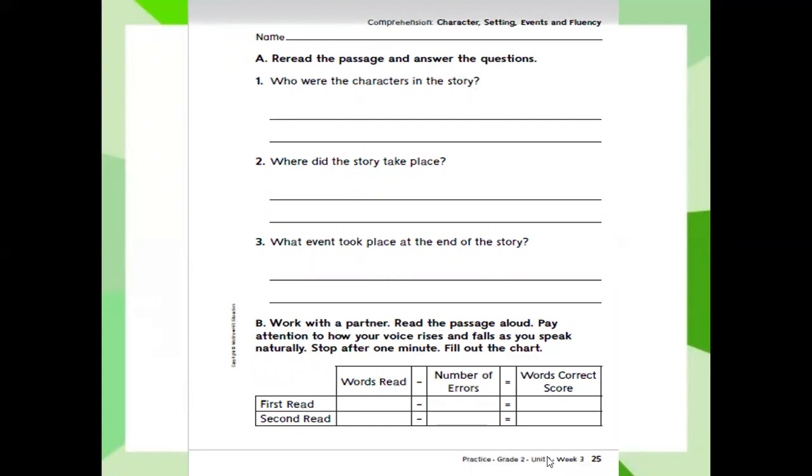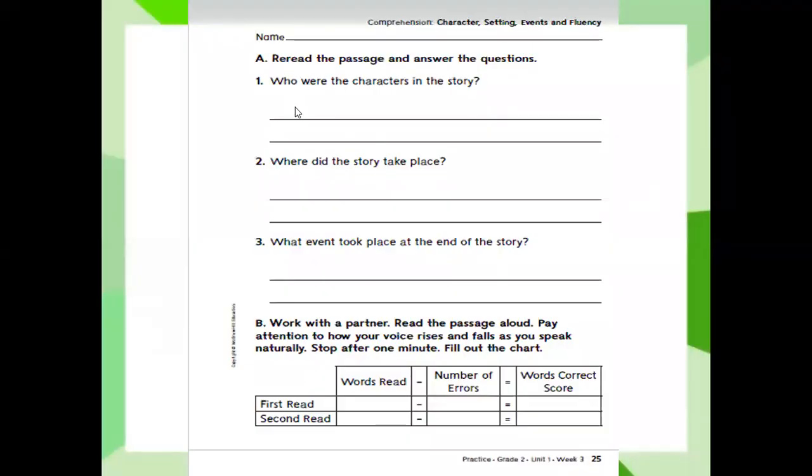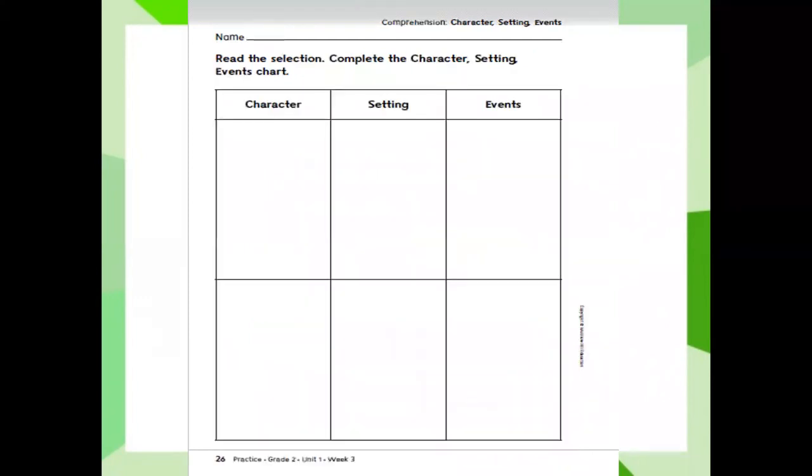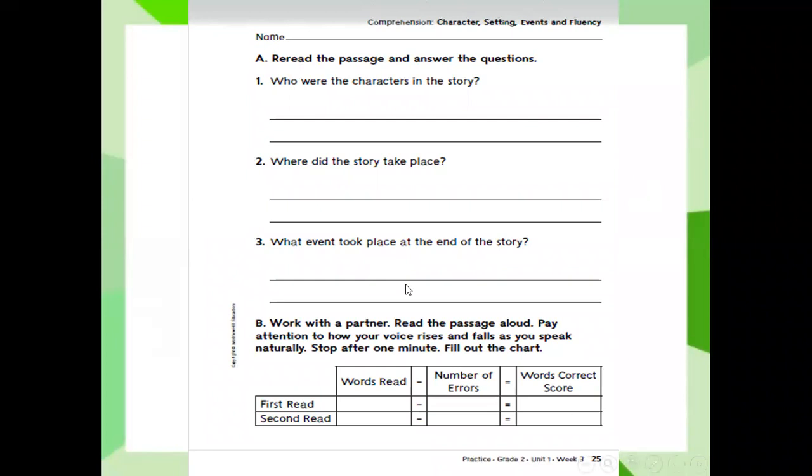I'm waiting for you to open the books. So the first question: who were the characters in the story? The characters in the story were Jeff, Kim, Rick, and their parents. Let's write that.